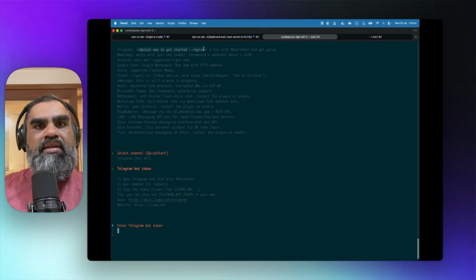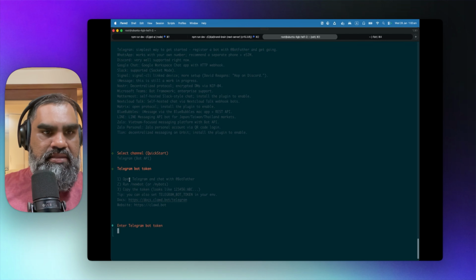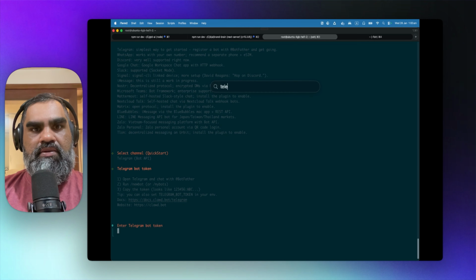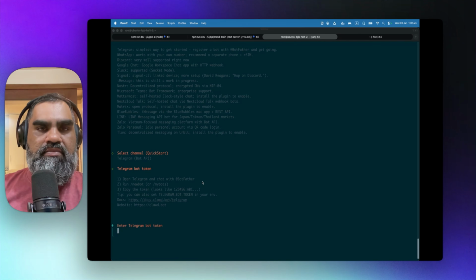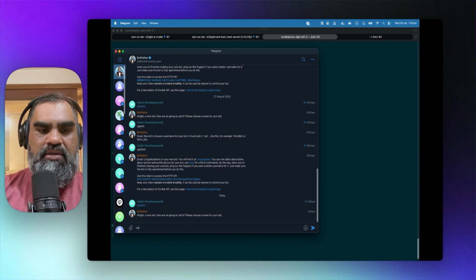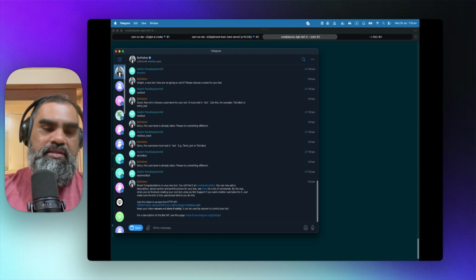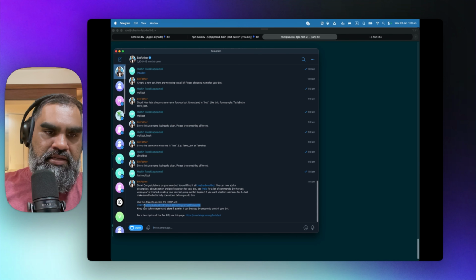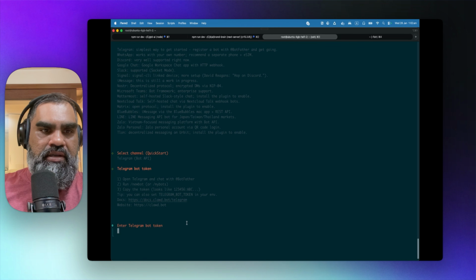Simplest way to get started is Botfather. So let's open Telegram and chat with Botfather. So let's go to Telegram, and I forget, new bot. Yes, new bot. I'm just going to call it AI Malt. Yes. And that is the token that you have to copy, and then paste it here.